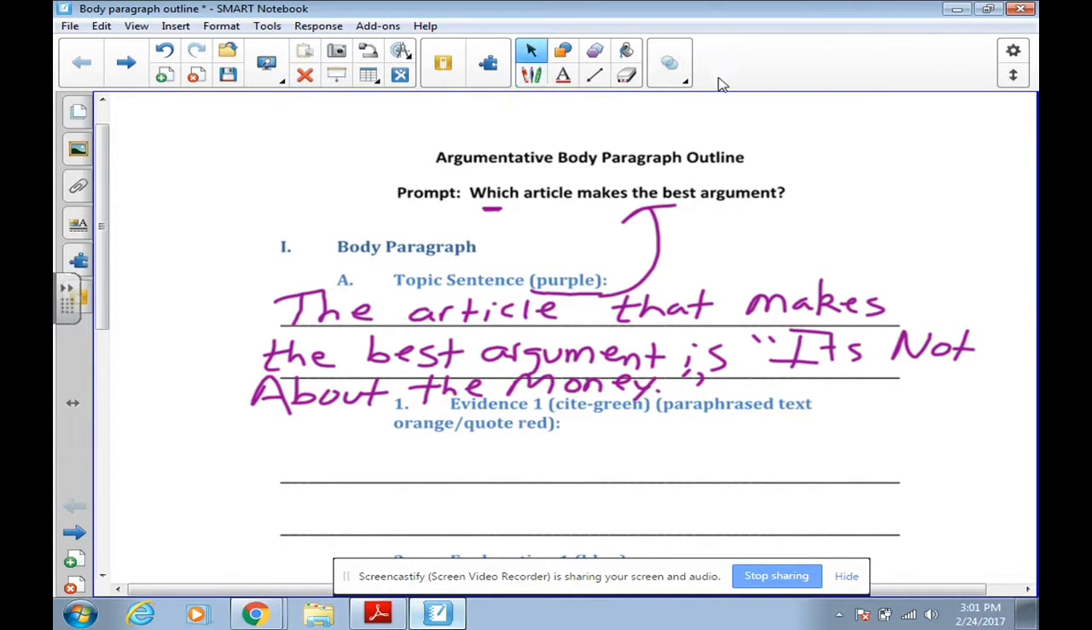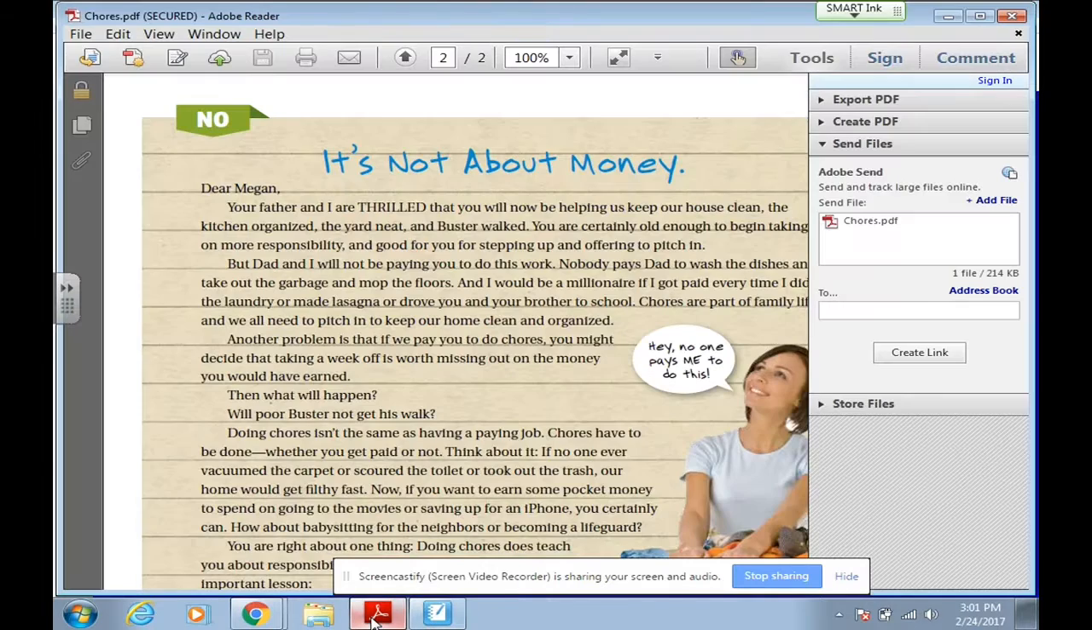So the next thing I need to do is I need to figure out, you go back to an article and find the best or the strongest argument that I think Mom makes. So when I'm reading through this, the one that really stands out to me that I really like is this part. And remember, I'm paraphrasing most of the time, so I don't have to write this whole thing. I'm going to condense it down to my own words.